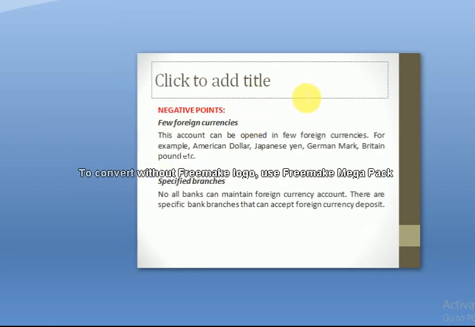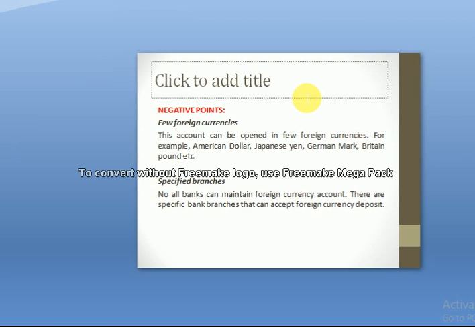What are the negative points? This account can be opened mostly in a few foreign currencies. So this is a negative point. For example, mostly in dollars, Japanese yen, the German mark, which nowadays is the euro, and British pounds, etc. So it is opened only in well-established, stable currencies, not in the currencies of all countries.